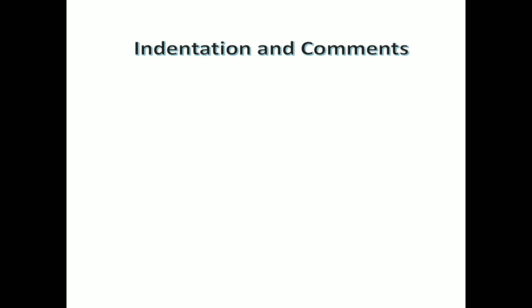Indentation and comments: a block of code in C, C++, and Java can be implemented by using curly braces open and curly braces close. In Python programming, there is no usage of curly braces open and curly braces close in a Python program.